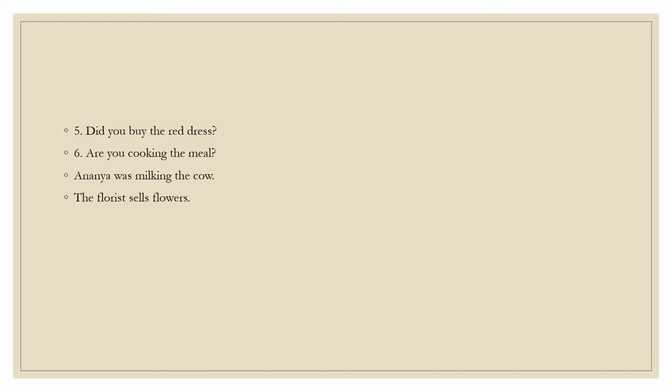And when you change a sentence into passive voice, and the sentence which you are changing is in continuous tense, then you will have to use the word "being," B-E-I-N-G. So please remember, add "being," start with the cow and frame a sentence. Done.